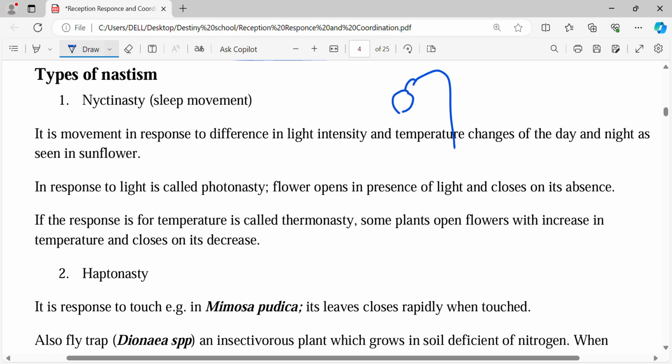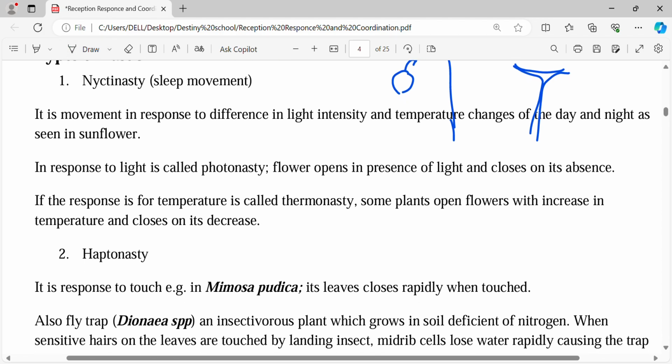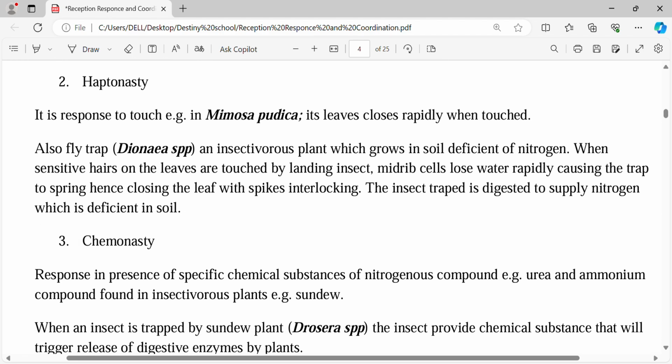When there's a lot of light, you'll find that the sunflower looks like this. But when there is bright sunshine, maybe you'll find that it is exposed that way. The sunflower will be exposed, but when there's a lot of sunlight, it will basically try to droop. So that is the sleep movement, nyctinasty.